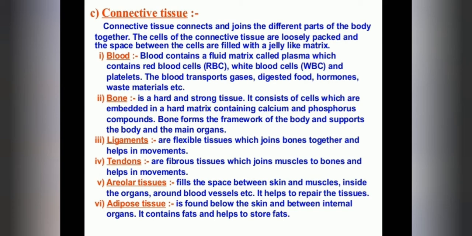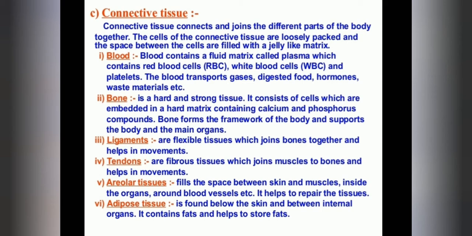Bone forms the framework of the body and supports the body and the main organs. It gives that support to our body, and it is the framework of our body.